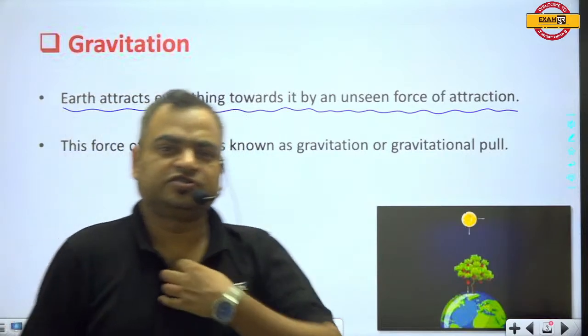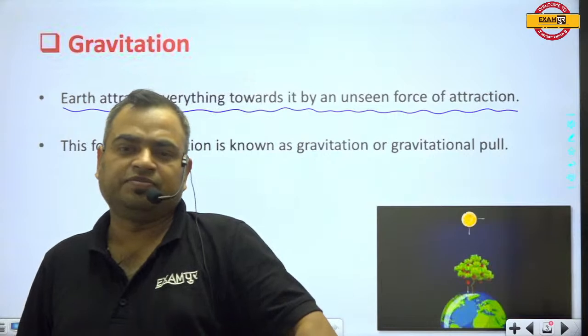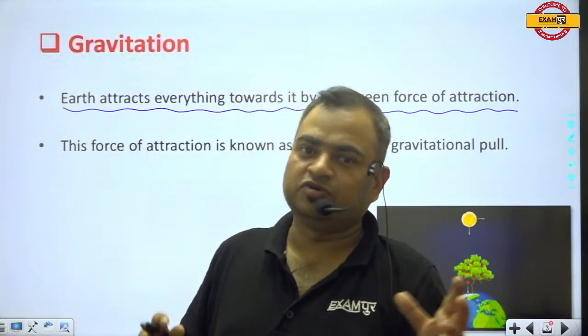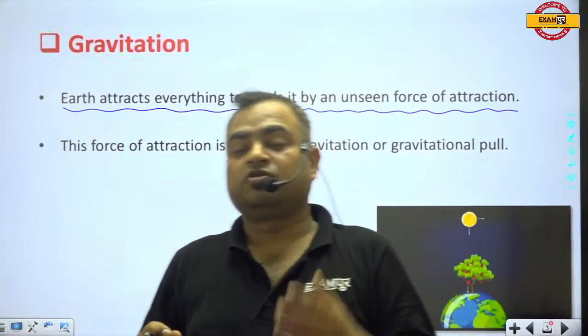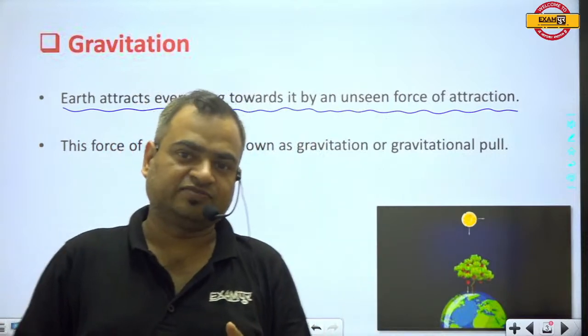Any two bodies in this universe attract each other. When we talk about the earth and moon, there is an attraction force. When we talk about the sun and earth, there is an attraction force.